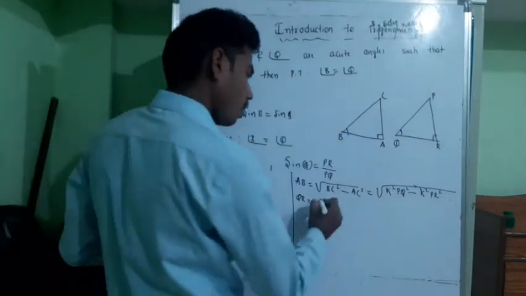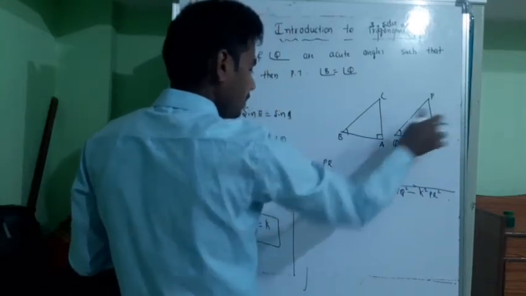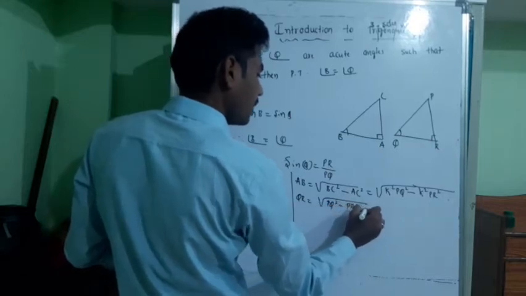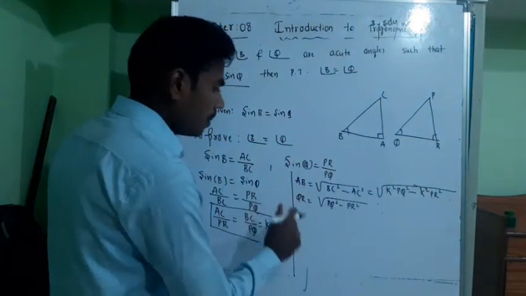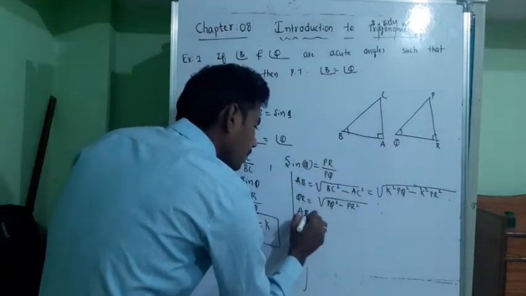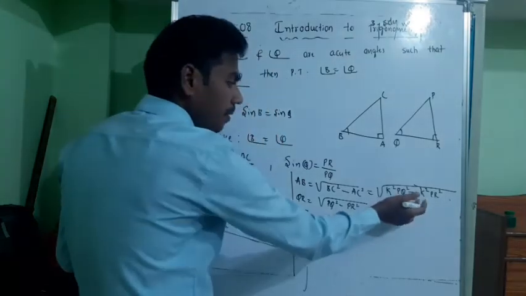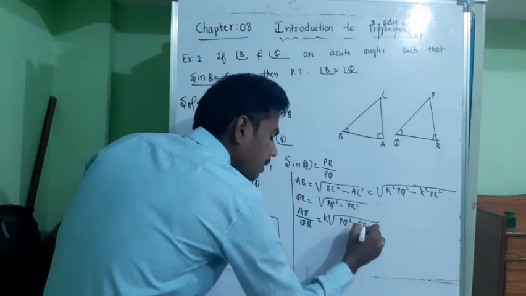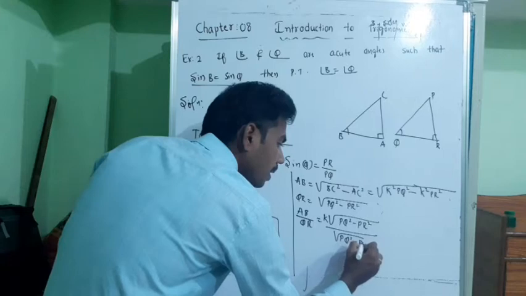QR is equal to the square root of PQ square minus PR square.